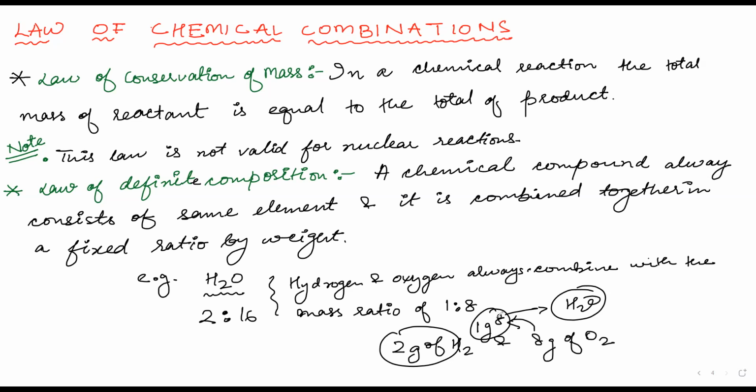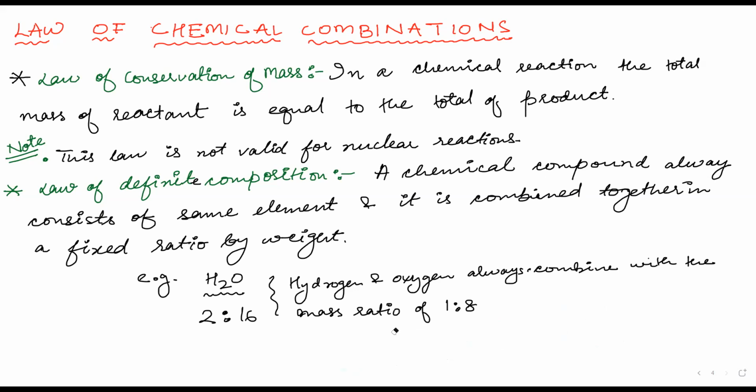And this is the concept that we have already seen in the limiting reagent, right? As you can see, we are left with 1 gram of hydrogen. It is not reacting. So what is limiting the reaction? The limiting reagent is oxygen, because we have excess of hydrogen and a limited amount of oxygen. So from here comes the limiting reagent concept. This is the law of definite composition.